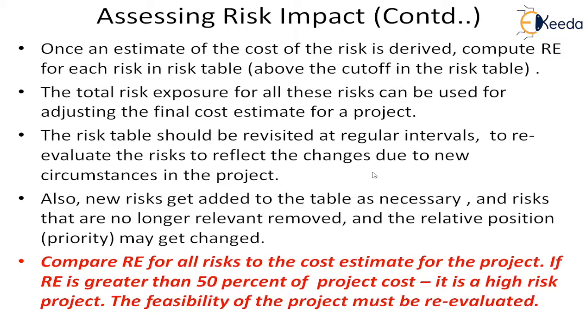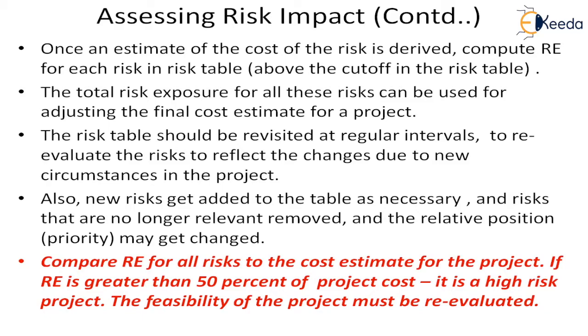Some risks may have to be removed because they are no longer necessary, and some new risks may have to be added because now the situation has changed, and some of the priority or the impact may increase. So the relative position of the risks in the priority of the risk table may have to change. As you can see, managing the risk table is a very dynamic situation, because as the project progresses, a lot of things keep changing.